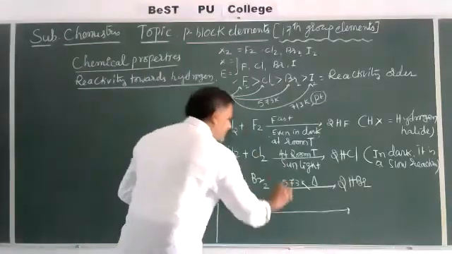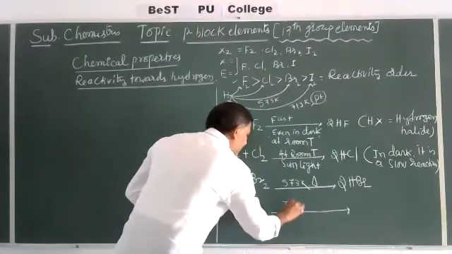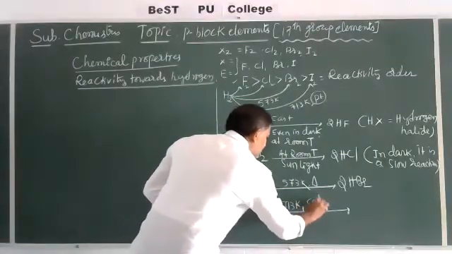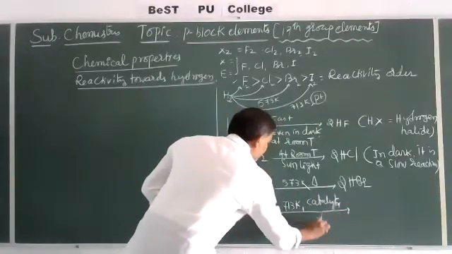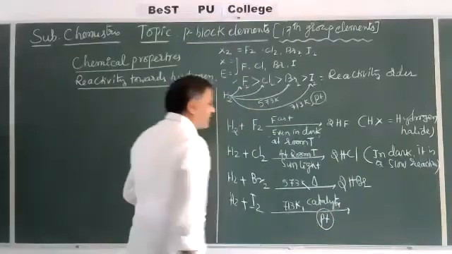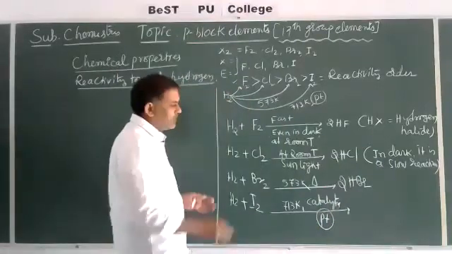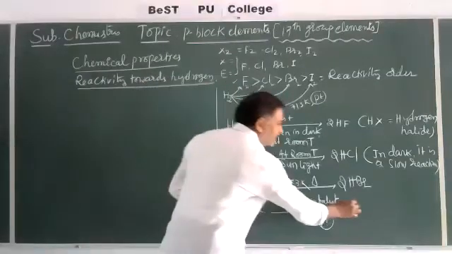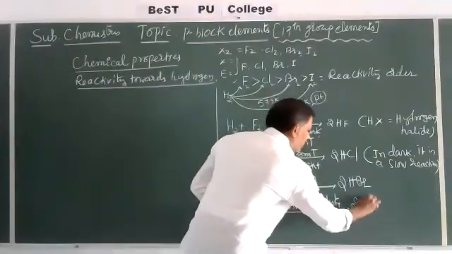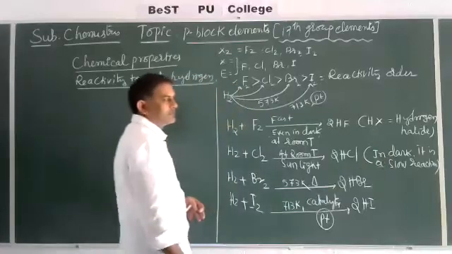That's why a temperature of nearly 700 and also a catalyst, platinum, is required. The catalyst increases the rate of the reaction by decreasing the activation energy. Then it gives the corresponding HI, hydrogen iodide.